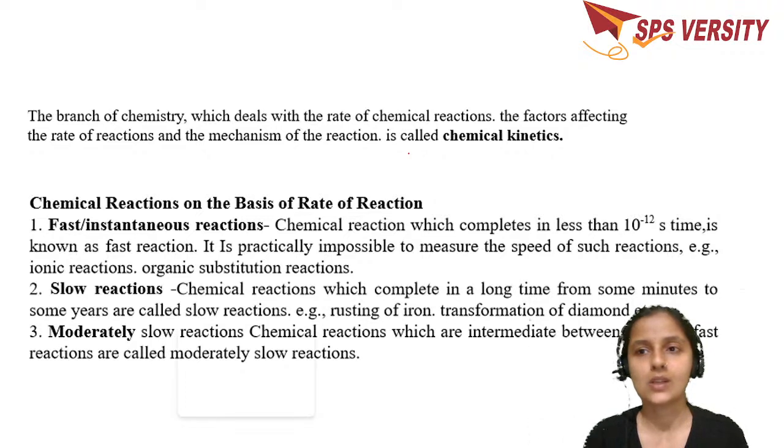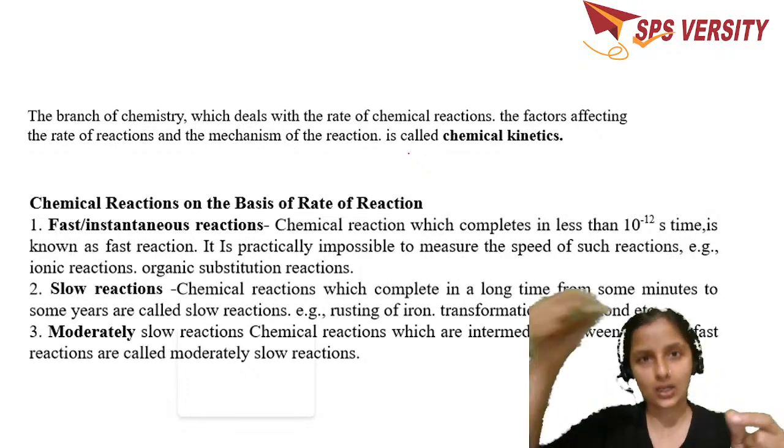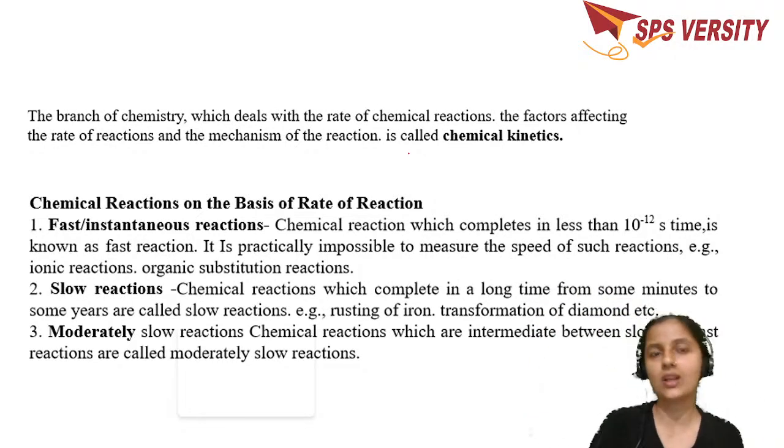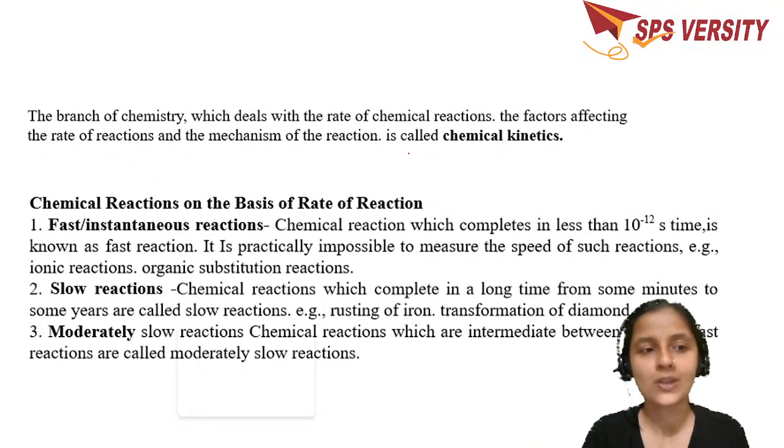Like in the laboratory, you take a salt solution which contains halide ions and mix it with silver nitrate solution. Add dilute nitric acid and silver nitrate, and immediately you get the white precipitate. The fraction you mix it, you get a white precipitate, right? And the burning of crackers: once you put a fire to it, it immediately explodes. So all these are considered fast reactions.